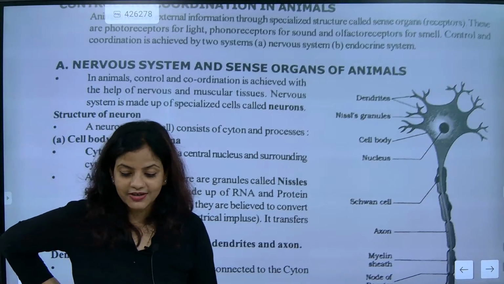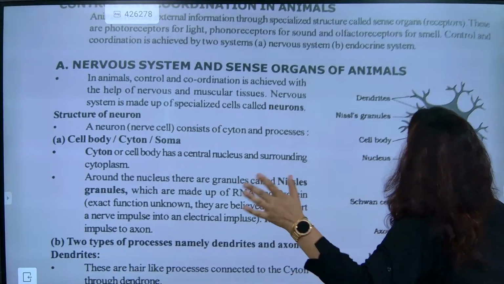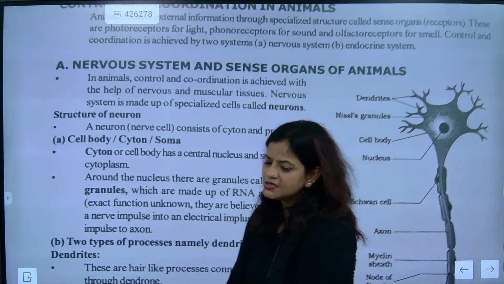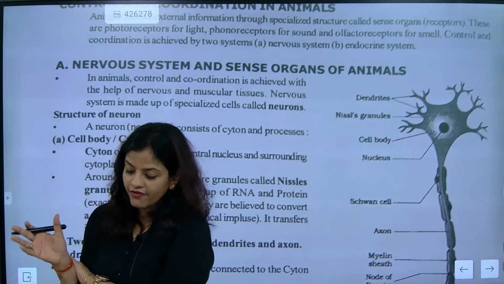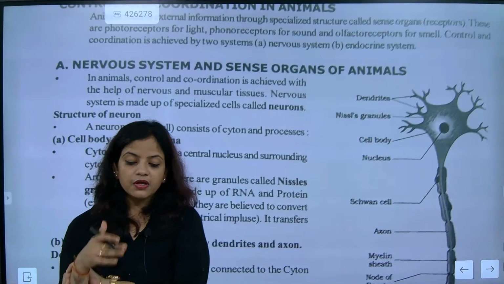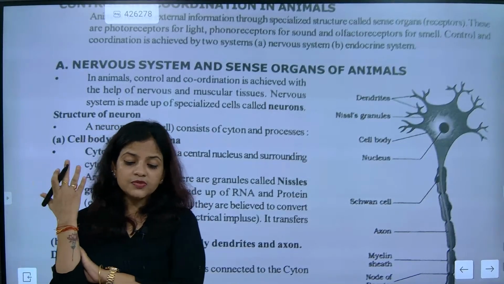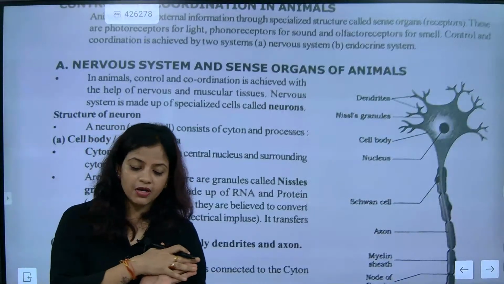Now listen. So nervous system and sense organs of animals. What do the sense organs mean? You need to understand another important factor. If somebody asks you about sense organs, you need to understand what is most responsible for an organism like a plant and animal to have growth.